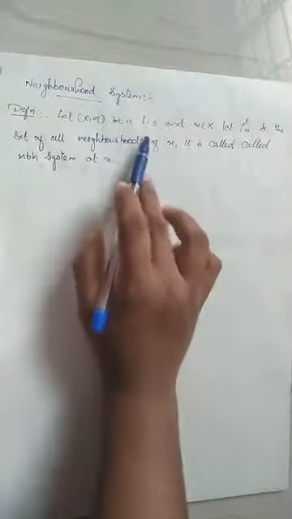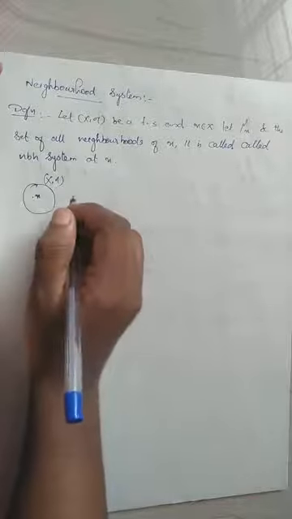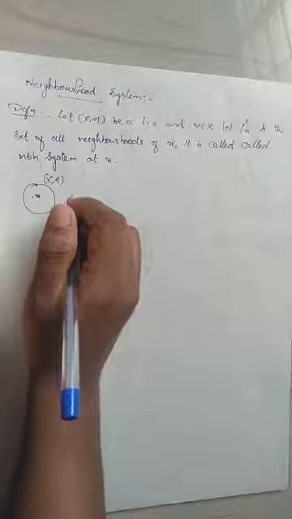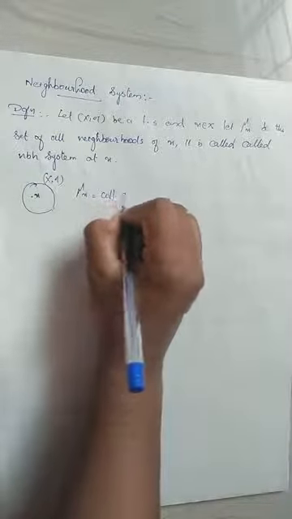Let X be a topological space. x is a point in capital X. We fix a point x in capital X, okay? Then the neighborhood system is nothing but a collection of all neighborhoods at a point x. Neighborhood system mu x is nothing but the collection of neighborhoods of the point x, which is called a neighborhood system.